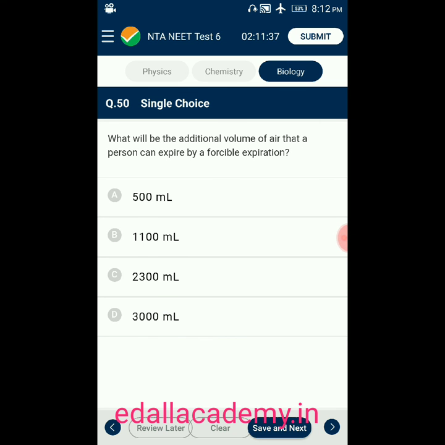Question number 50. What will be the additional volume of air that a person can expire by a forcible expiration? There are 4 options given. Option A, 500 ml; option B, 1100 ml; option C, 2300 ml; option D, 3000 ml. The answer is 1100 ml. The additional volume of air that a person can expire by forcible expiration is 1100 ml. So the correct answer for this question is option B.